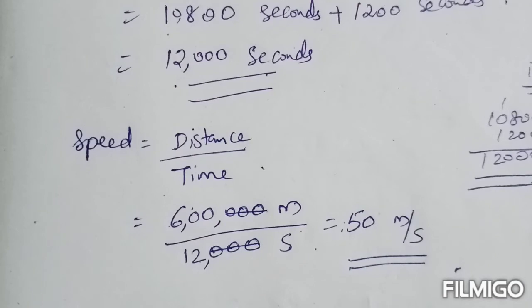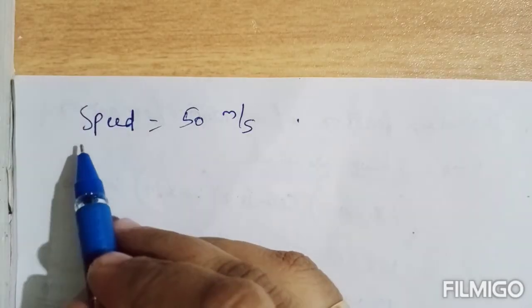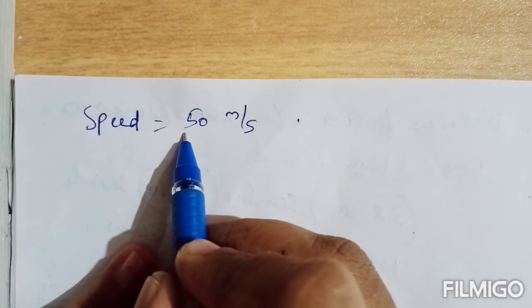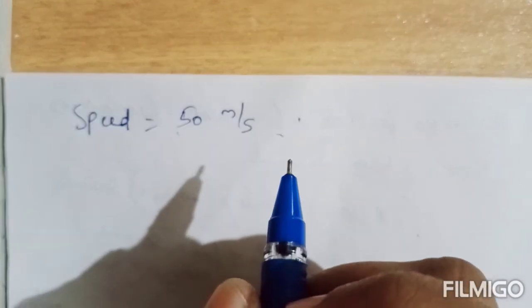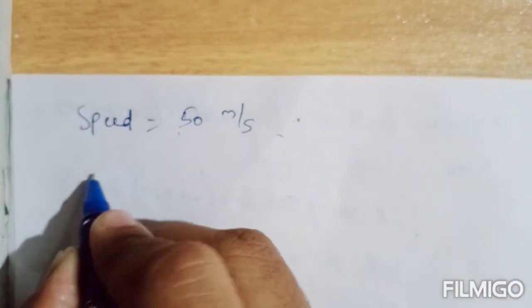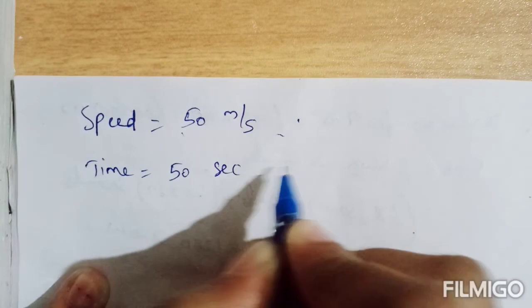Okay, in that one more question is there. How much distance will the car cover in 50 seconds? So listen, we found the speed of the racing car, 50 meter per second, and how much distance will the car cover in 50 seconds? So here time, we can take it as 50 seconds.